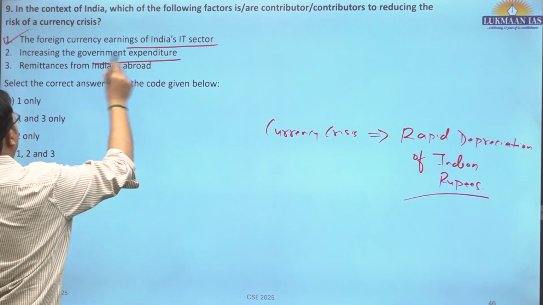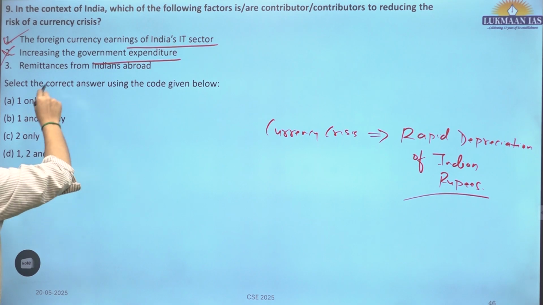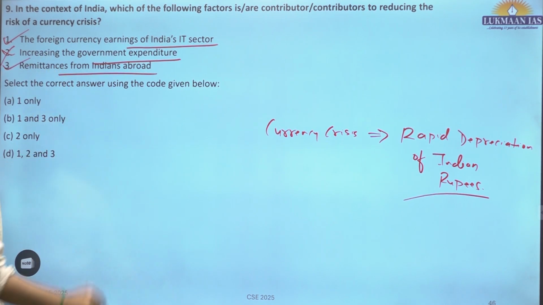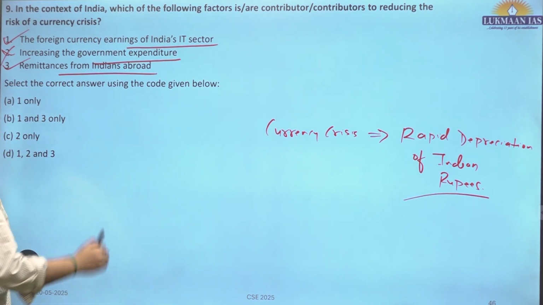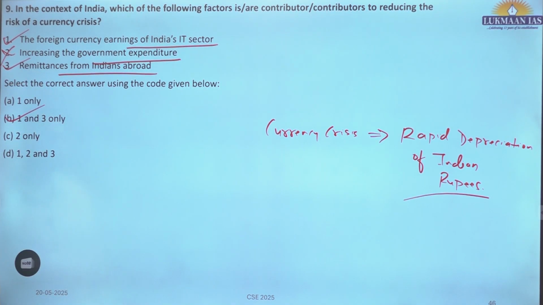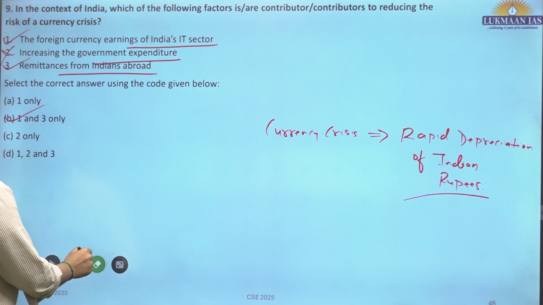Increasing the government expenditure, non-related. Remittance from Indians abroad, this would also lead to more dollar inflows and that would reduce the currency crisis. So 1 and 3 are reducing the effects of currency crisis. So B is the correct answer.